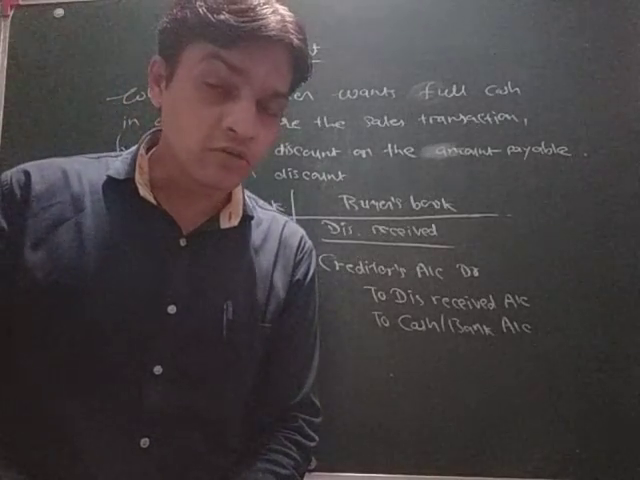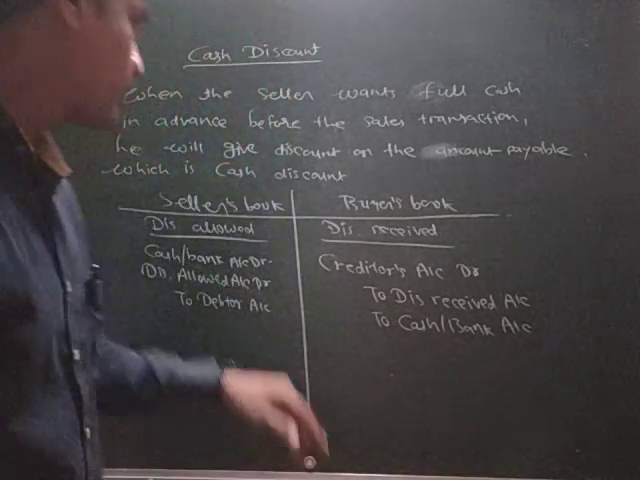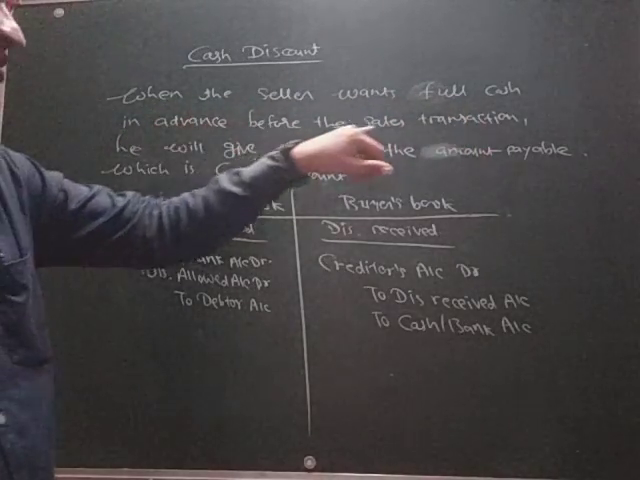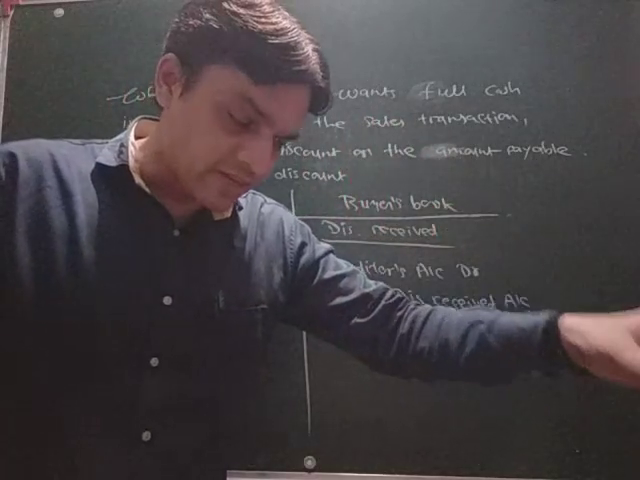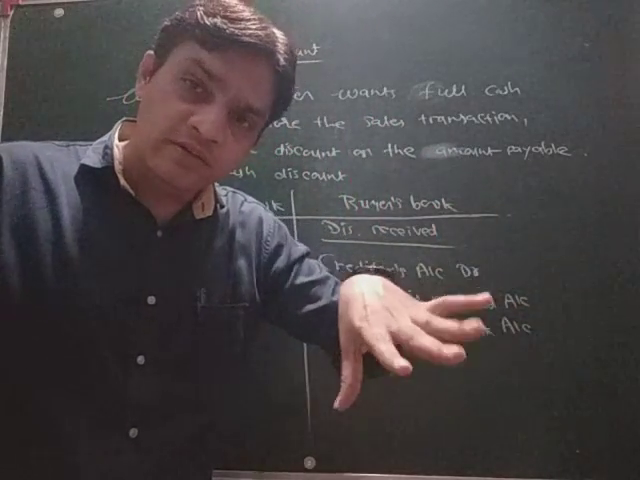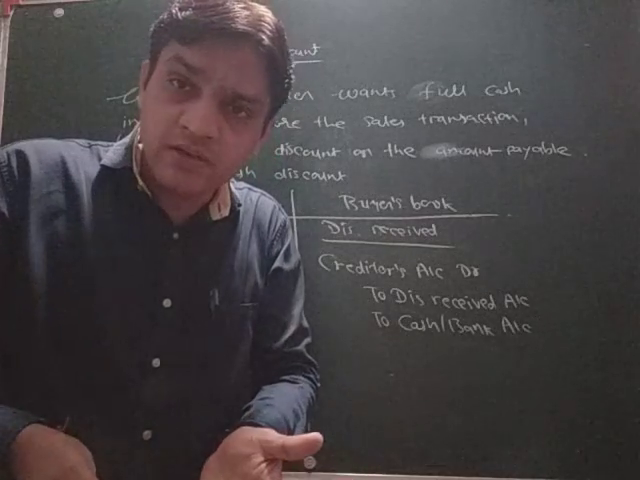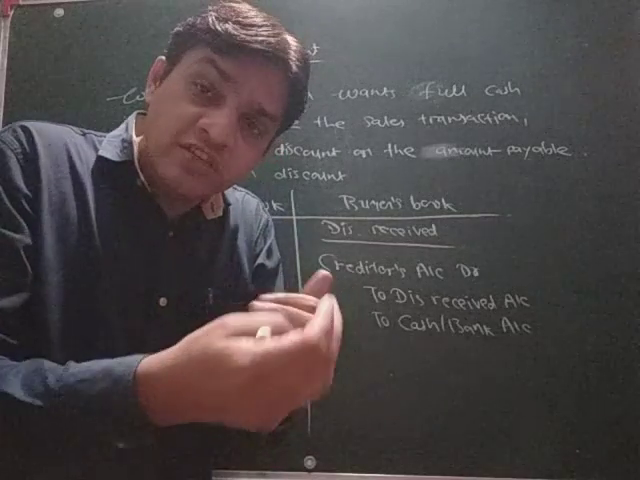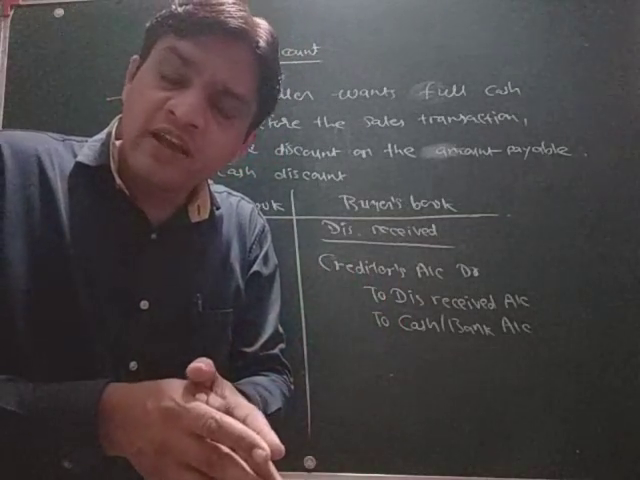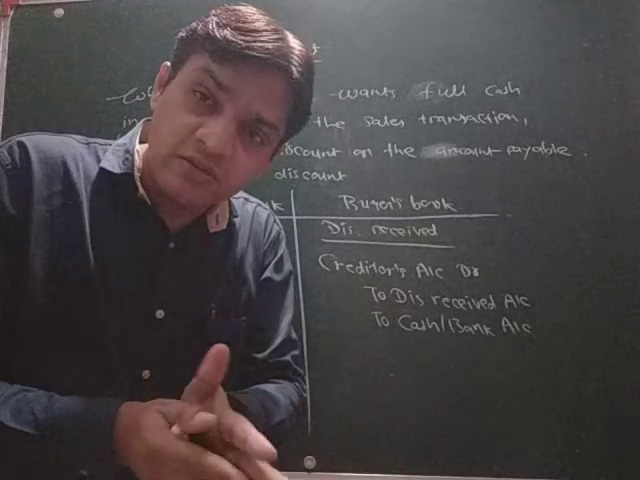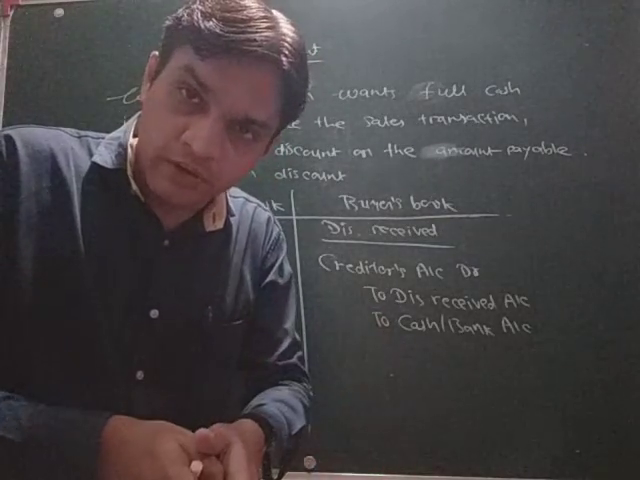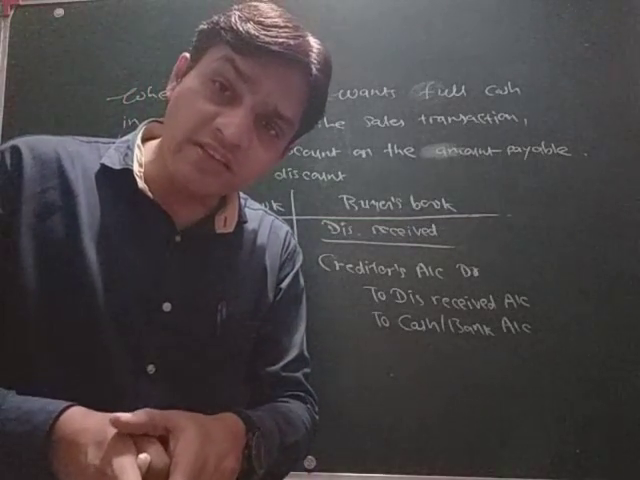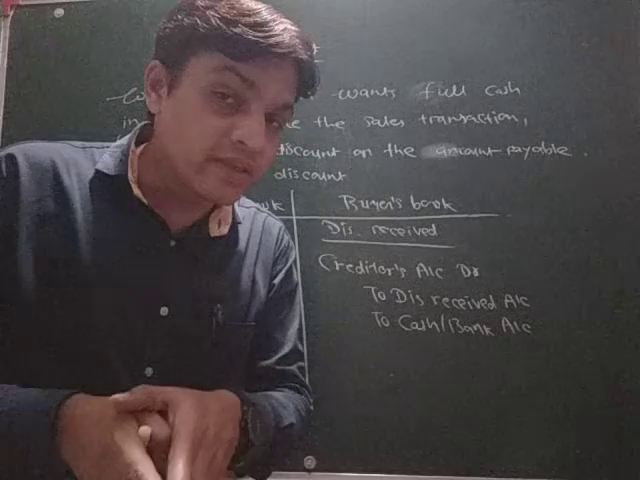And the last but not the least, that is cash discount. When the seller wants full cash in advance before the sales transaction, then he will give some extra attraction to the consumer, and that is called cash discount, which is also given on the amount payable. This cash discount entry will be recorded in the accounting books.